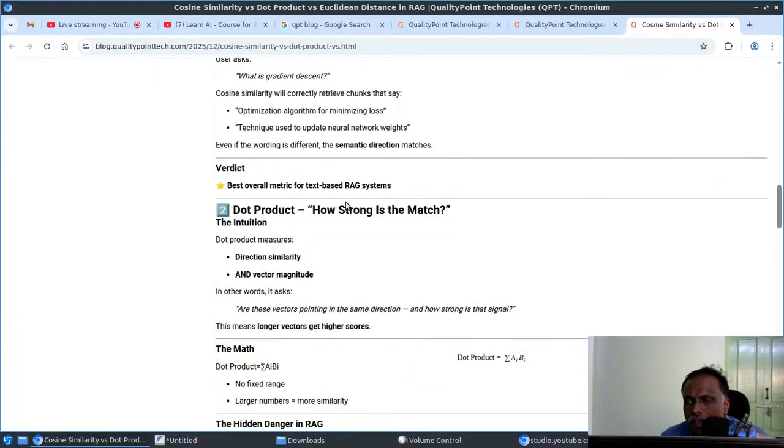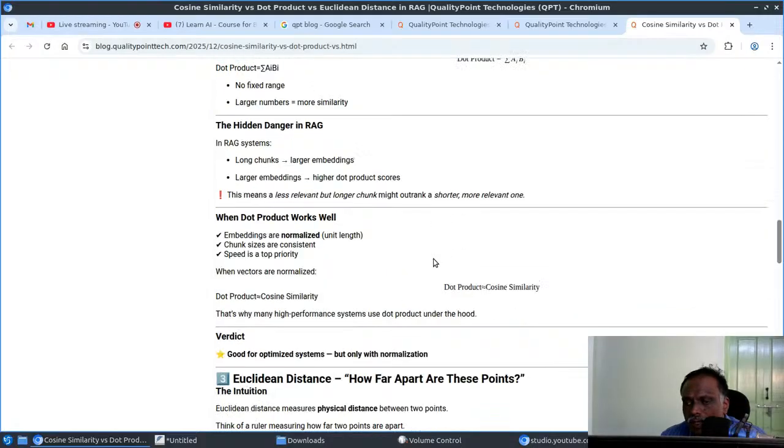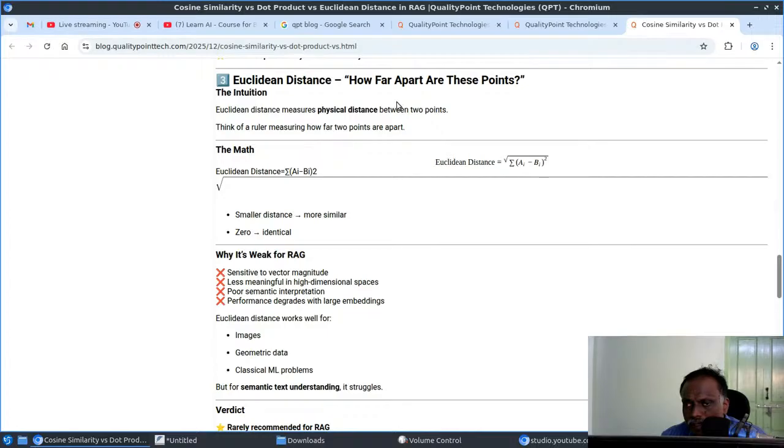So other than that, we have dot product. It includes vector magnitude. And the other one is Euclidean distance. It's just a physical distance measuring.